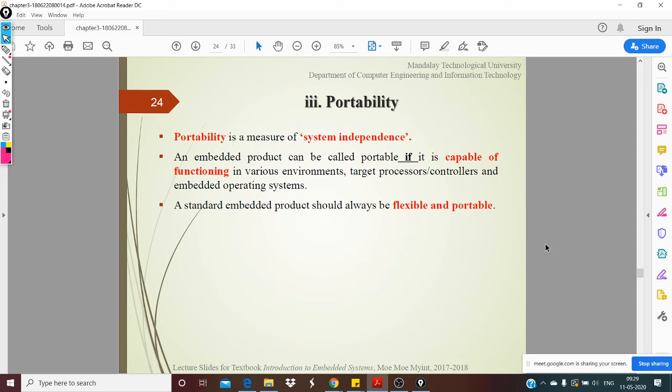However, if you develop an ASIC, an application specific integrated circuit, for a microwave oven, then you cannot take that ASIC and put it in a washing machine. It will never work, because that application specific IC is only for that application. ASICs are customized, but they have their own advantages. When you design an embedded system, you need to make a call: do I go for a microprocessor, or should I go for an ASIC? ASICs are also cheap, by the way. So you need to make the call, and there has to be portability.